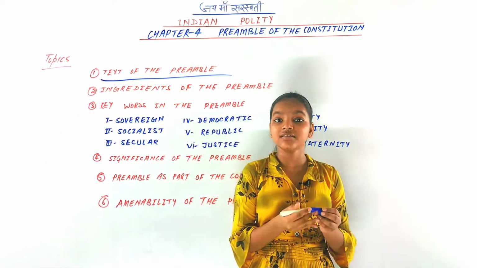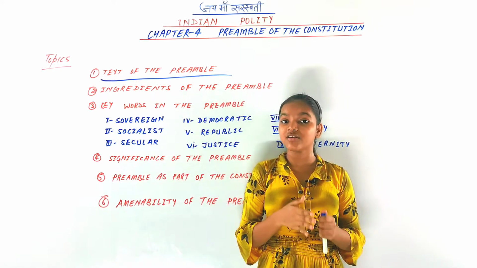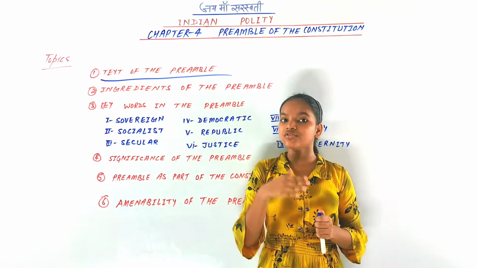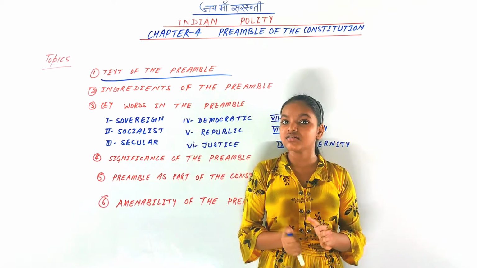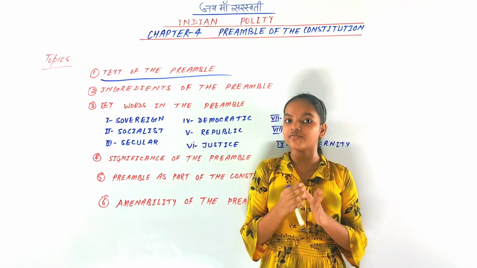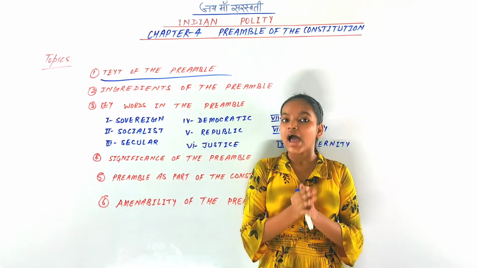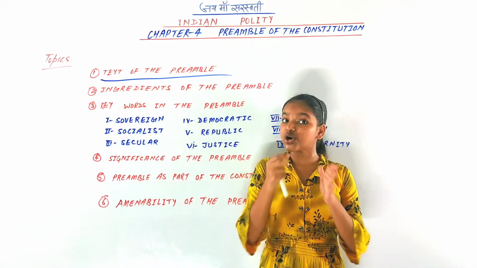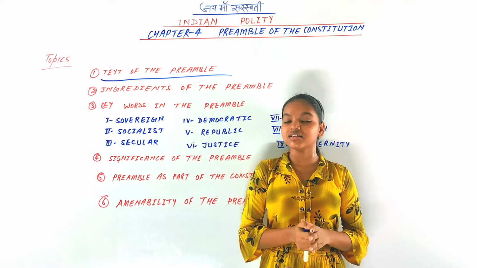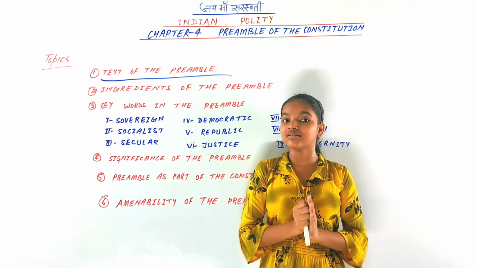How does our Indian preamble sound? It sounds like: We, the people of India, having solemnly resolved to constitute India into a sovereign, socialist, secular, democratic republic, and to secure to all its citizens: justice, social, economic and political; liberty of thought, expression, belief, faith and worship; equality of status and of opportunity; and to promote among them all fraternity, assuring the dignity of the individual and the unity and integrity of the nation; in our Constituent Assembly this 26th day of November 1949, do hereby adopt, enact and give to ourselves this Constitution.